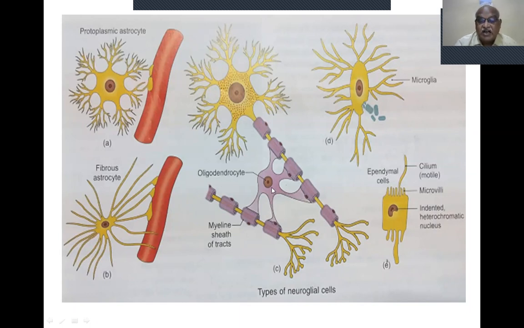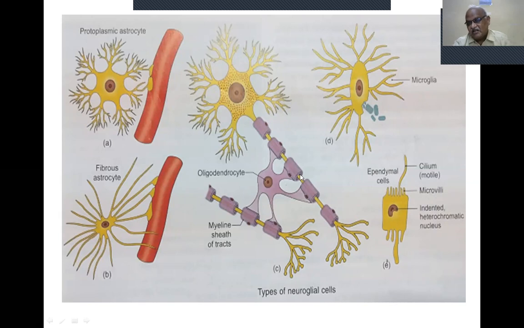Now, this is the oligodendrocyte. These are associated with myelin sheath formation. This is the myelin sheath covering the axon. This is a multipolar neuron. This is a long axon, the yellow color is the long axon. This is the axon terminal. Now, this is the oligodendrocyte present by the side of the axon, and it gives a process, and it is the myelin. It is associated with the myelin sheath tracts. So the oligodendrocytes are concerned with myelin sheath formation.